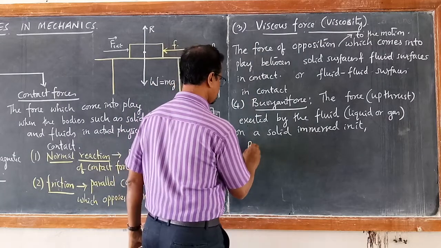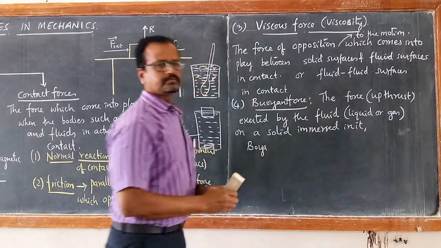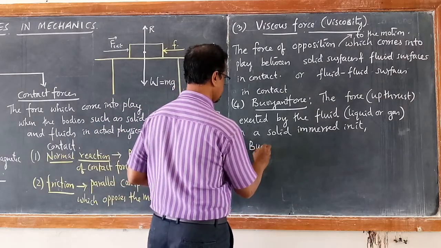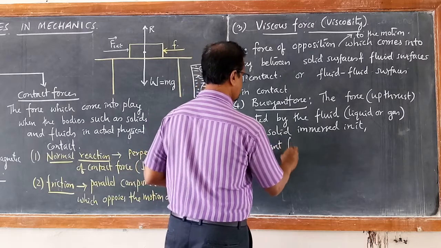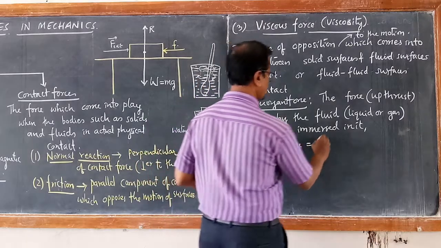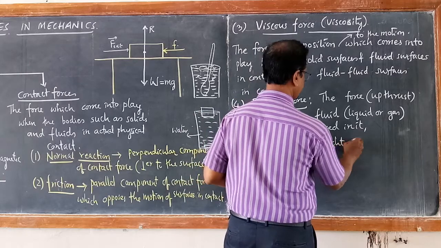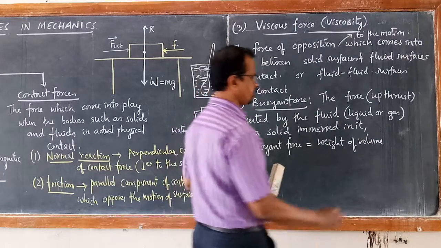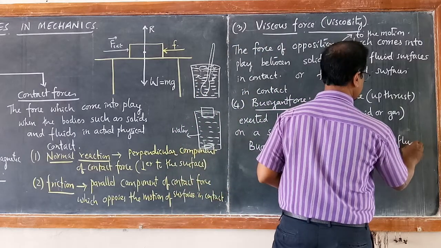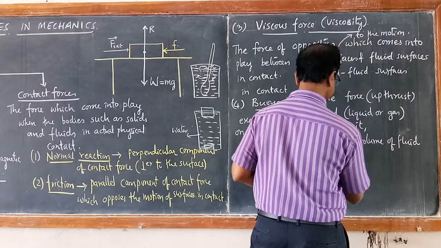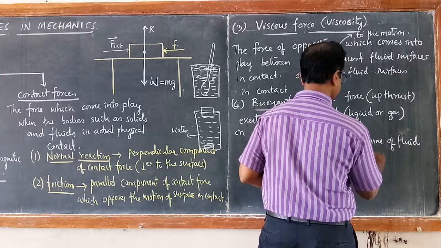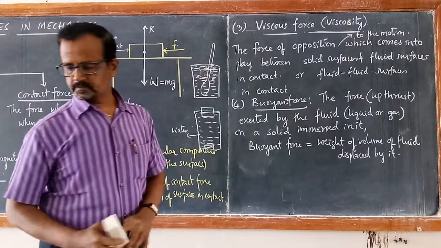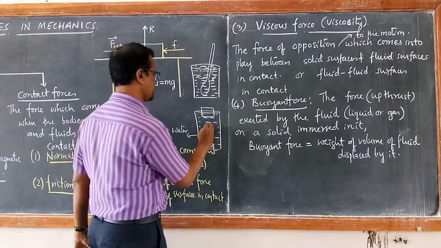This buoyant force, as you have learned in 9th standard as Archimedes principle, is equal to the weight of the equivalent volume of fluid displaced by the solid. So buoyant force is always acting upward.